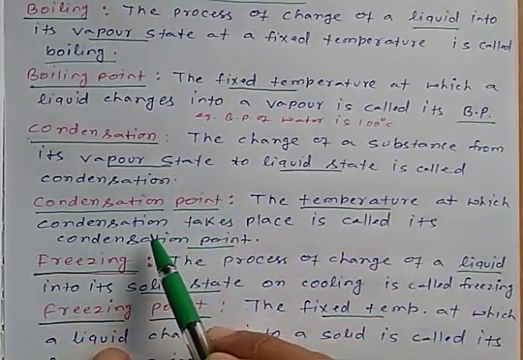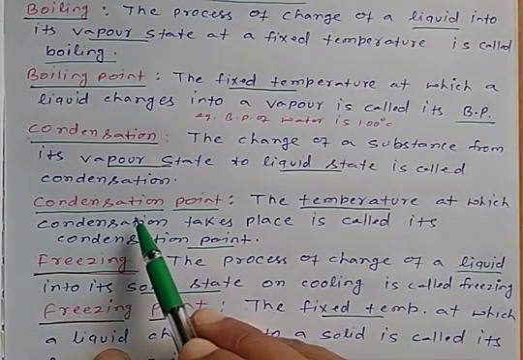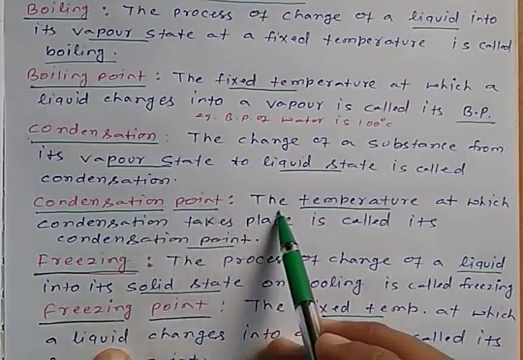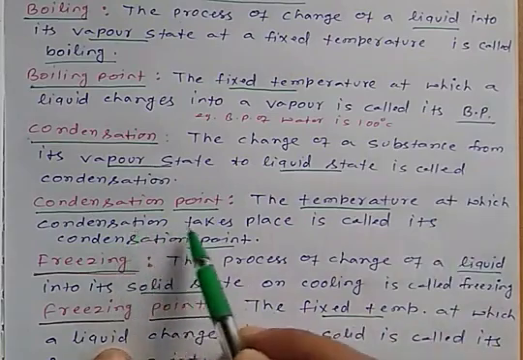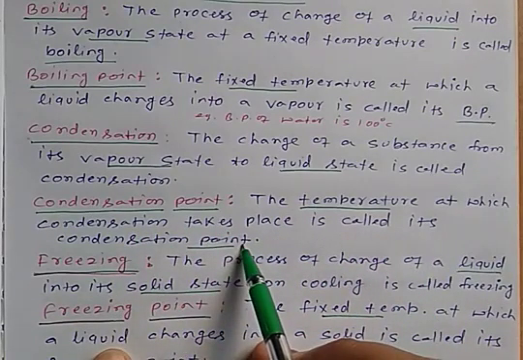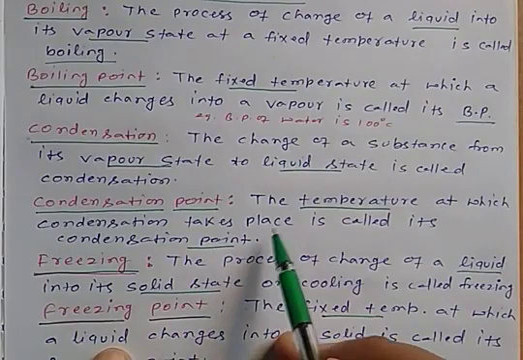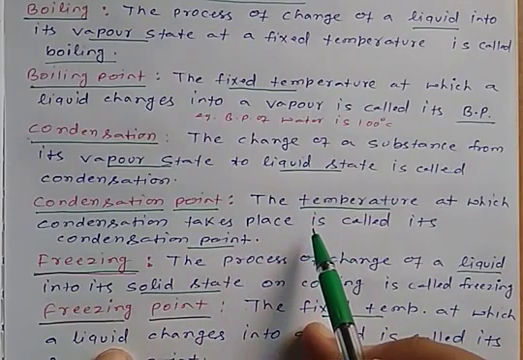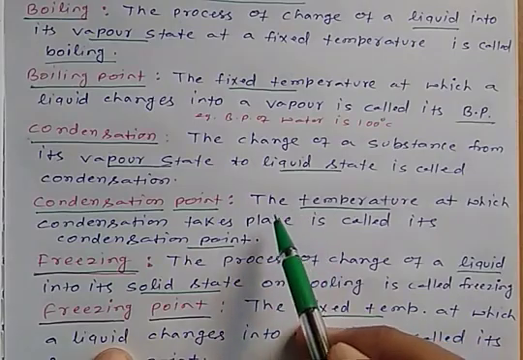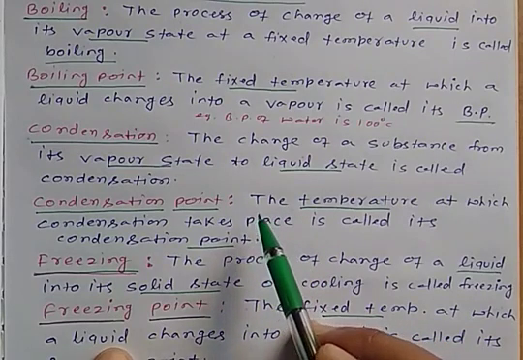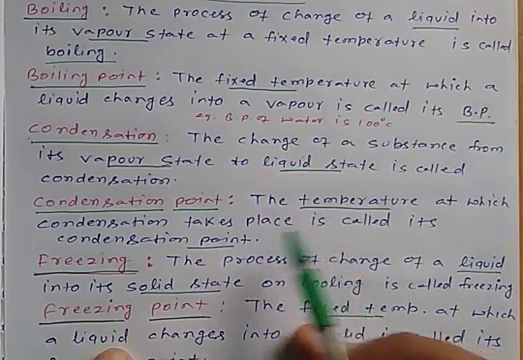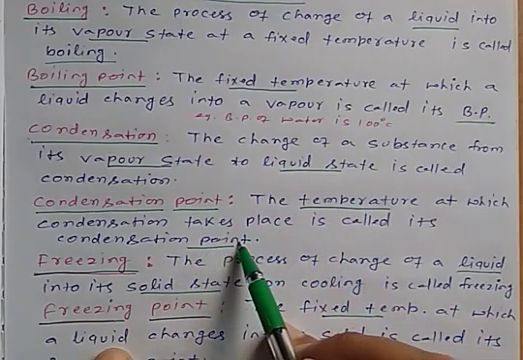Now the next term is condensation point. Condensation point, the temperature at which condensation takes place, is called its condensation point. Condensation point is also a fixed temperature at which condensation takes place. That means the vapor state changes into the liquid state at the condensation point.